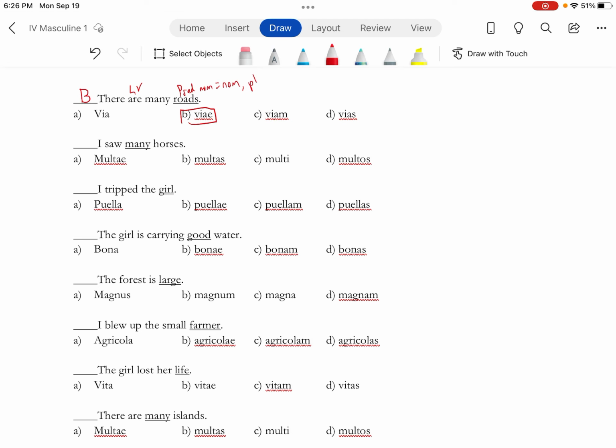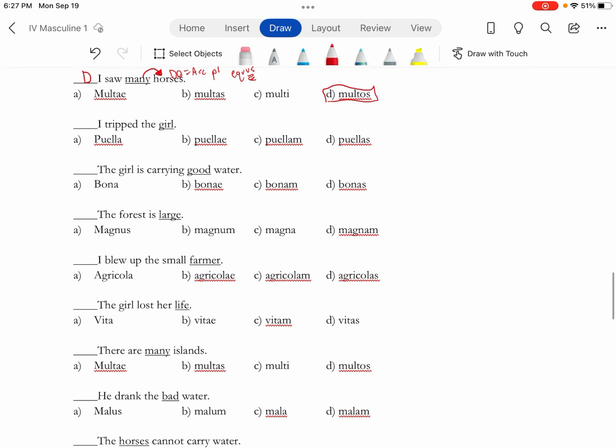Many horses. Many is describing horses. This is the direct object, which equals accusative plural, and there are two accusative plurals. Many has to agree with horse in case, number, and gender. The word for horse is equus, and if you take the US and make it accusative plural, that's going to give you D, multos.